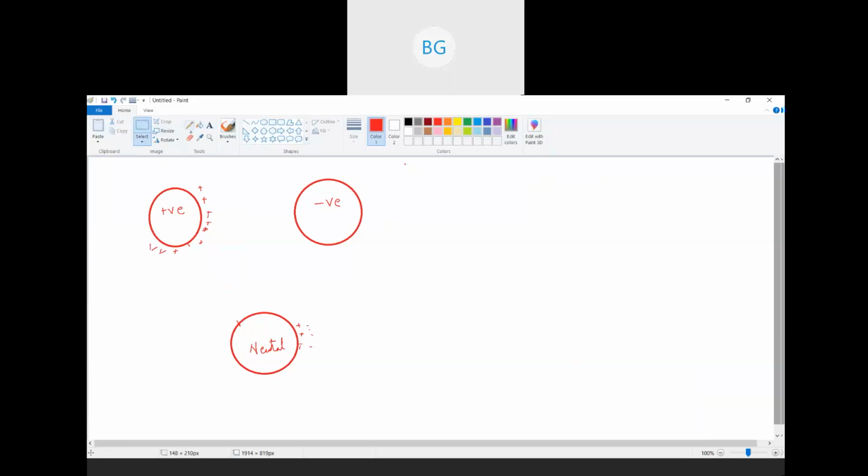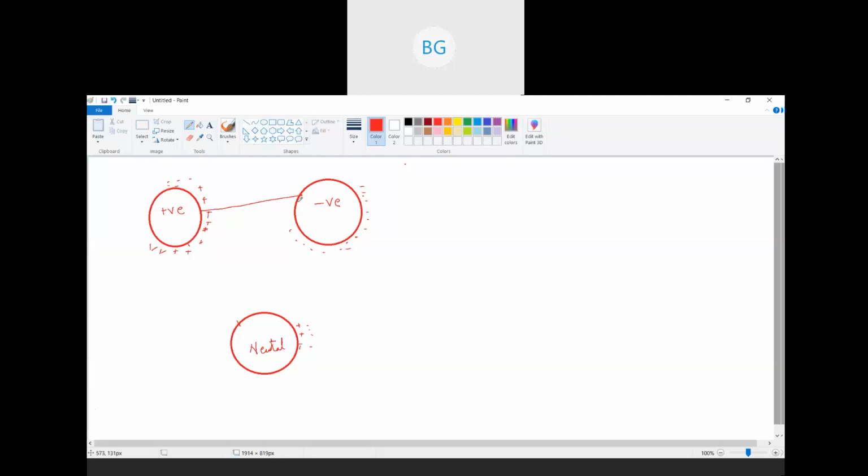Similarly, if I connect a positively charged conductor with a negatively charged conductor using a wire, here I can see the number of protons is more, and here I can see the number of electrons is more, right? So here electrons are more and here electrons are very less. So what happens?